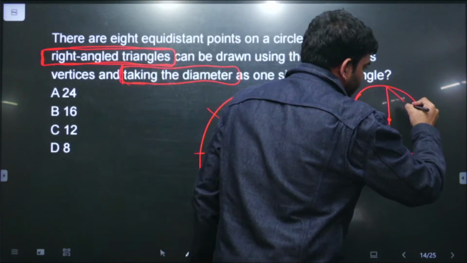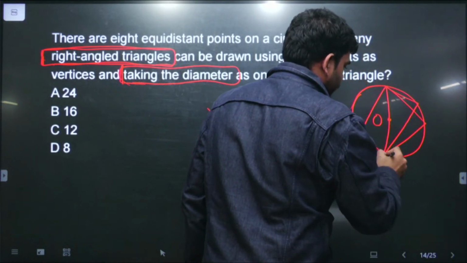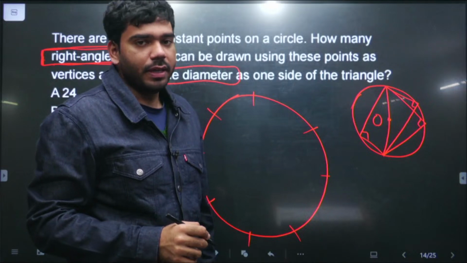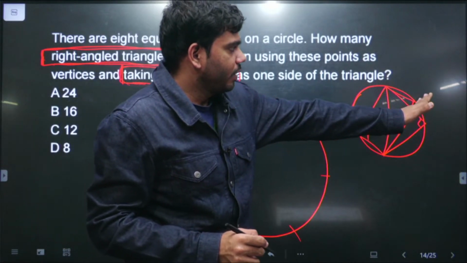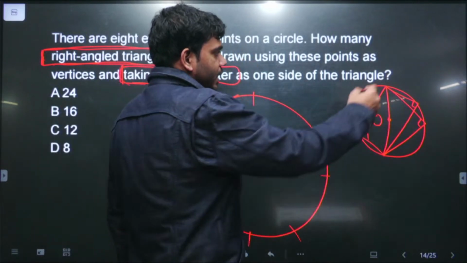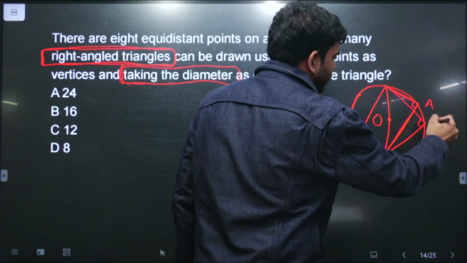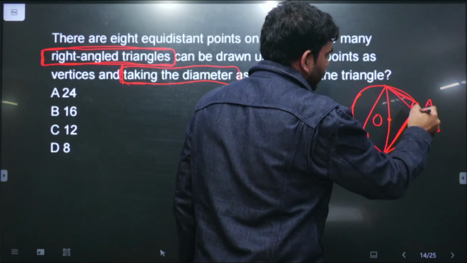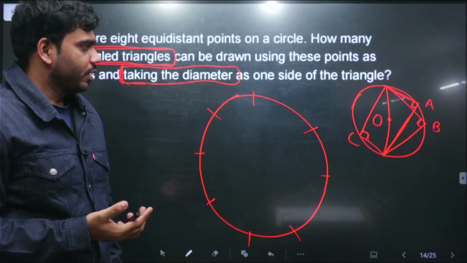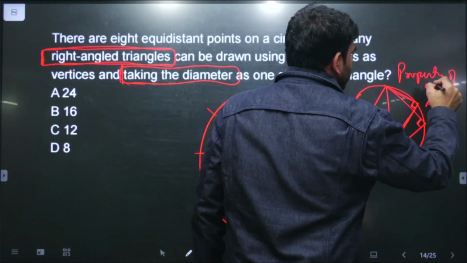So if this diameter is connected with any point of this circumference, the angle that this diameter is subtending on the third point, I'm saying whenever the ends of the diameter are connected with any point on the circumference of the circle, these connecting lines, like here we have taken 3 specific points, this angle will always be subtended as 90 degrees. This angle will always be 90 degrees, right? So this is the property of a triangle in a circle.